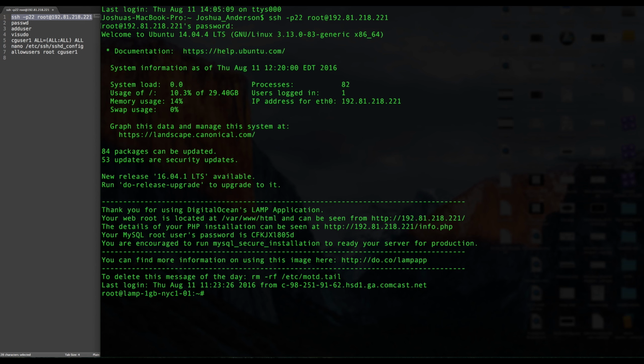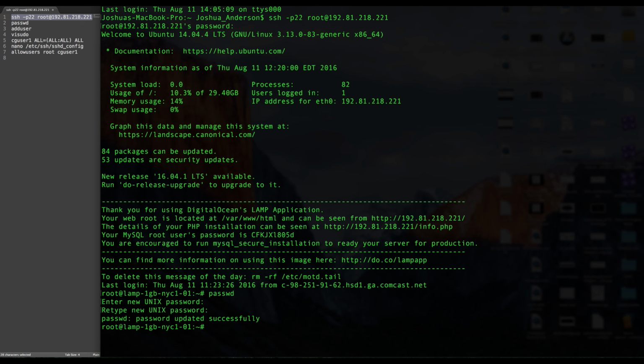If you need to, you can change your password in here. That is just done by entering the command passwd. It'll ask you to enter a new password, so I'll do that now. Then it's going to ask me to enter it in again. And look at that, the password's been changed successfully.